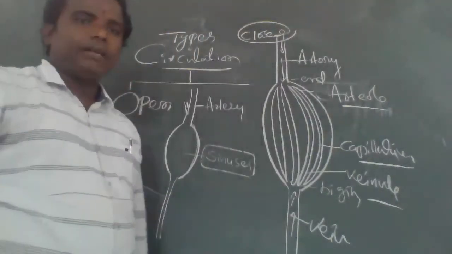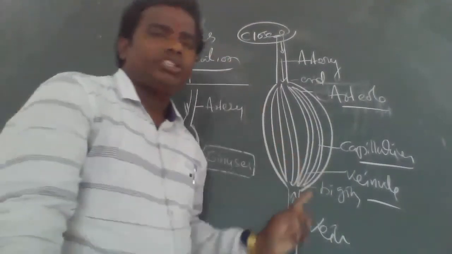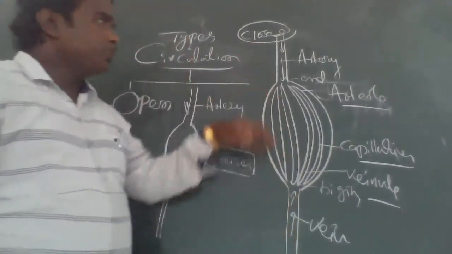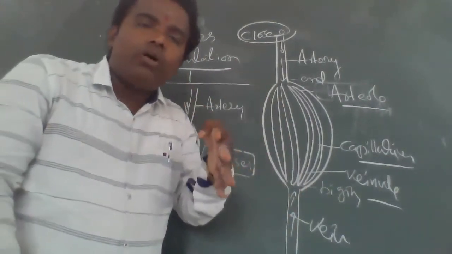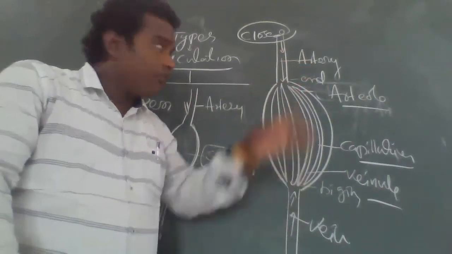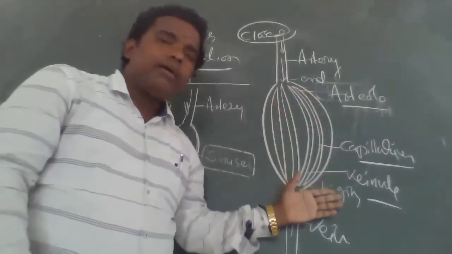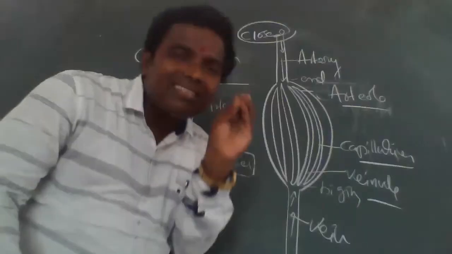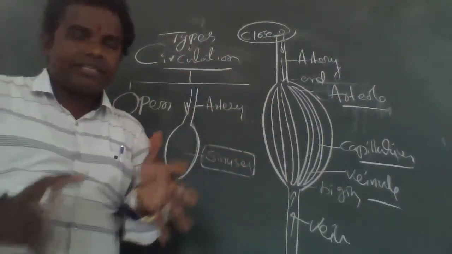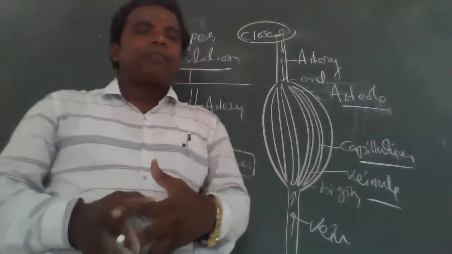Once again, in the closed type of circulation, the blood flows from artery to vein through arterioles and venules, the blood vessels and capillaries. This is important.